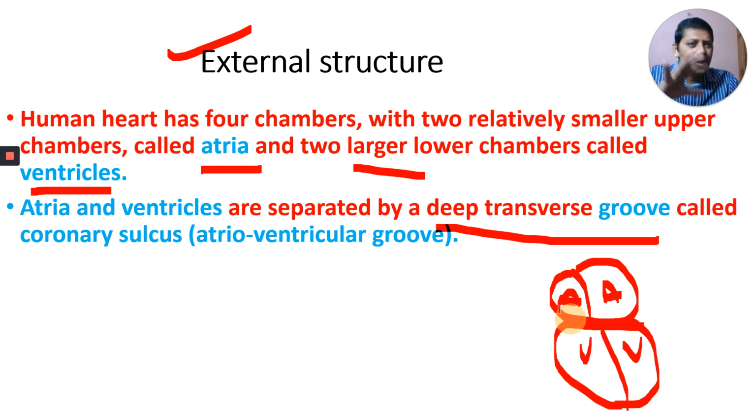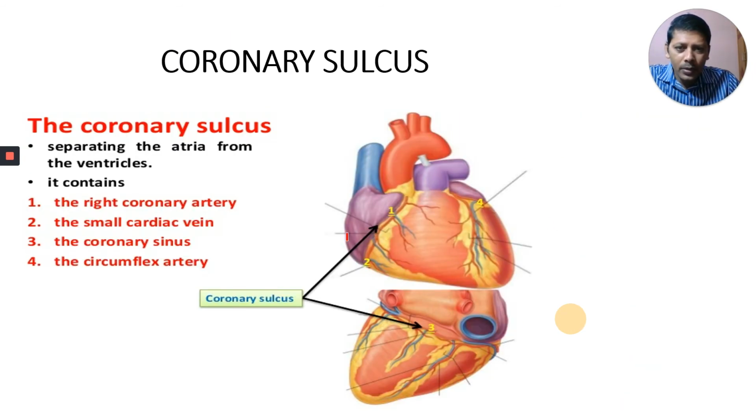That means I am talking about external structure. When you cannot see all the chambers, you see the external structure. Atria and ventricles are separated by a deep groove. I will show you that one here.